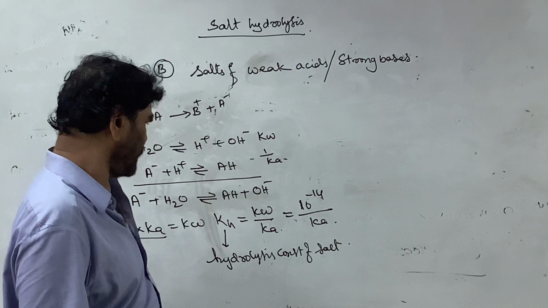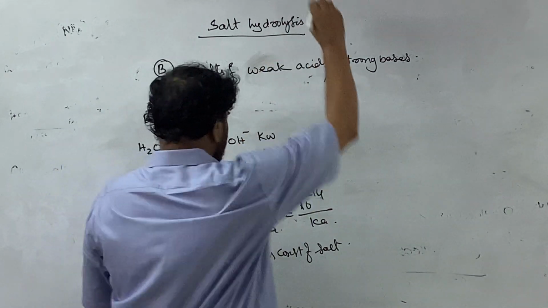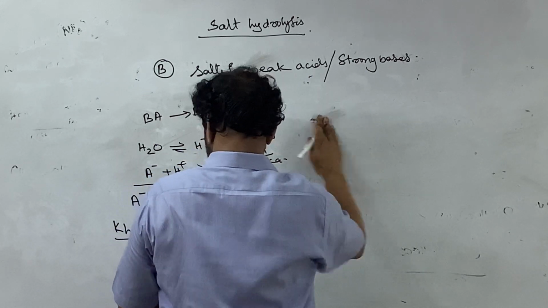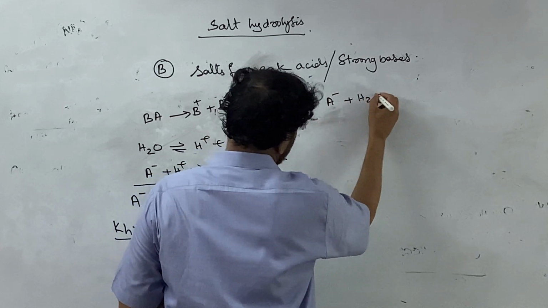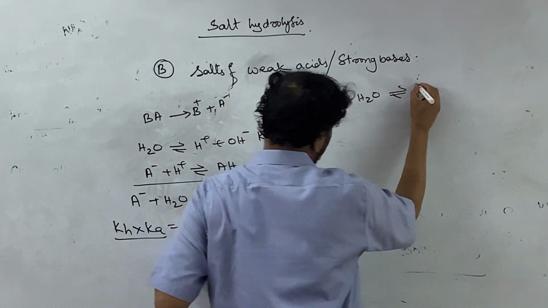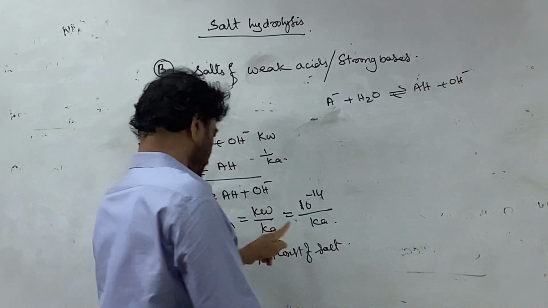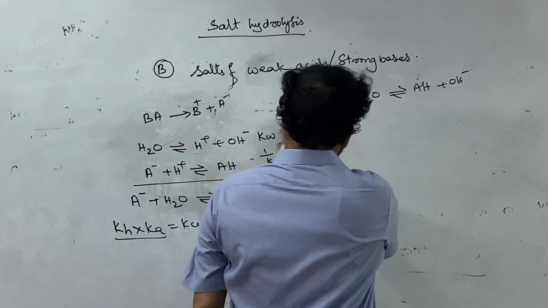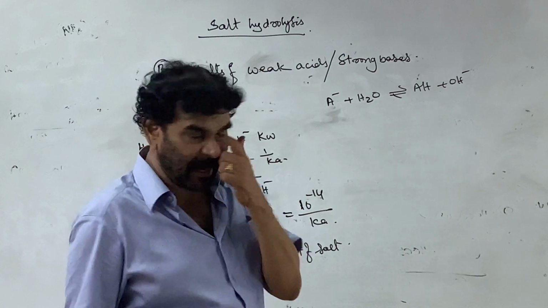The next one is its equilibrium constant, that is Kh is equal to Kw by Ka. Or we can write it as: A minus plus H2O gives, again I am writing the same equation. Now, see the extent of the hydrolysis.